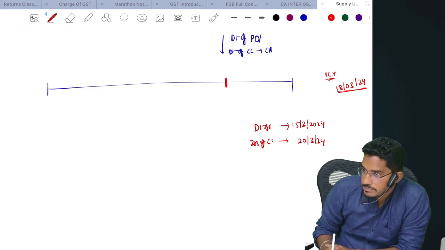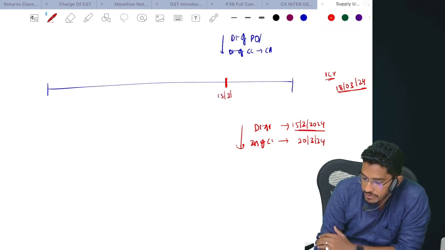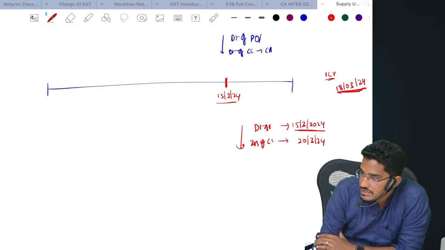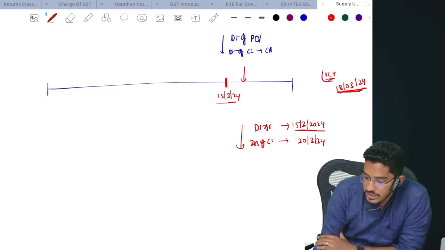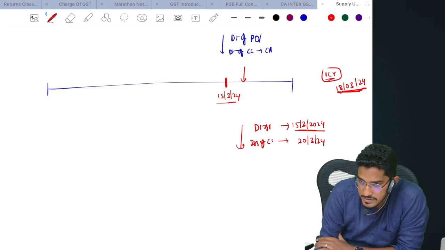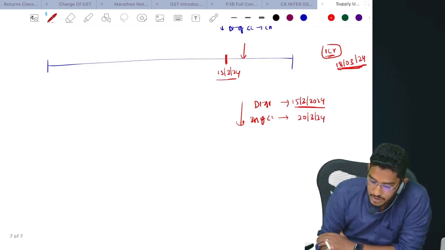Steps. First step: date of first occupation, date of completion certificate, whichever is earlier. Tell me which one is earlier. Date of first occupancy. So cutoff date will be 15th of March 2024. Then we need to check when the consideration is received. Here they have told that entire consideration has been received on 18th, which is after cutoff date. So entire this 1 crore will neither be considered as supply of goods, nor as supply of services, no GST implication. Comfortable? Let me give you another case.